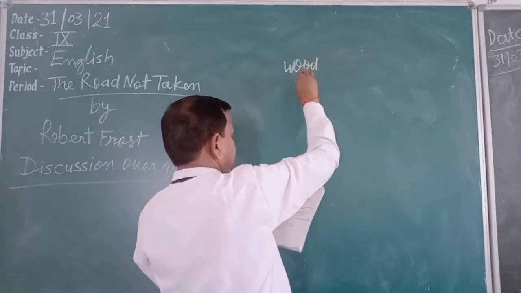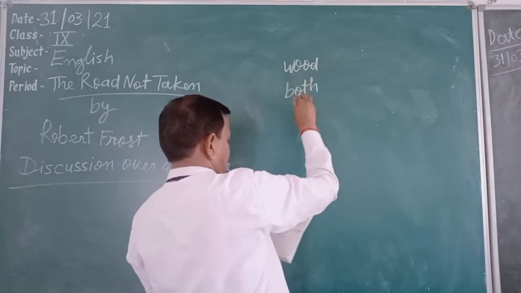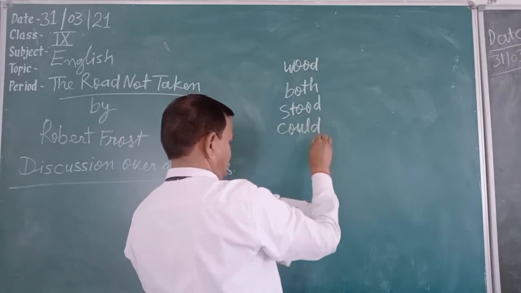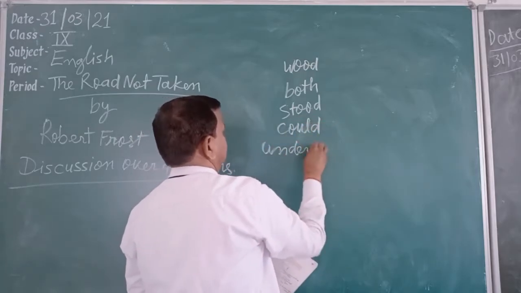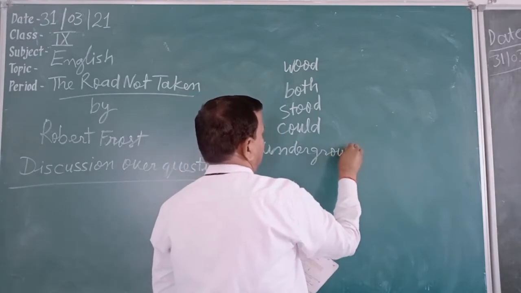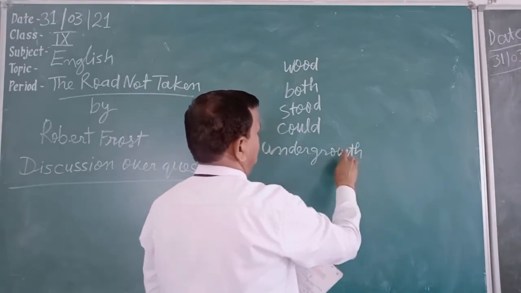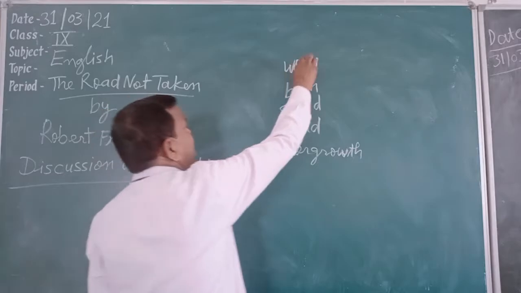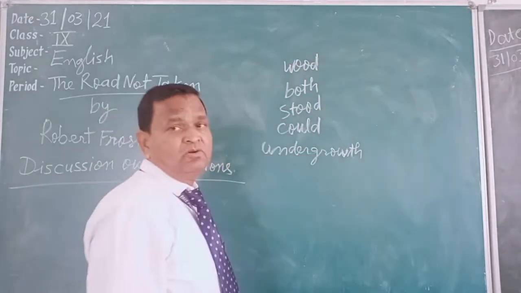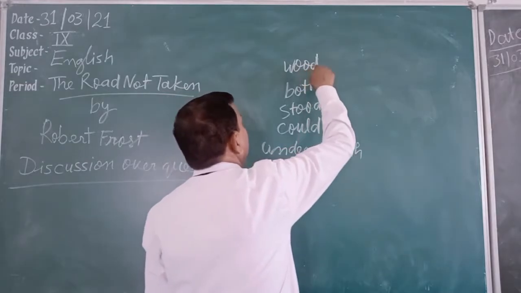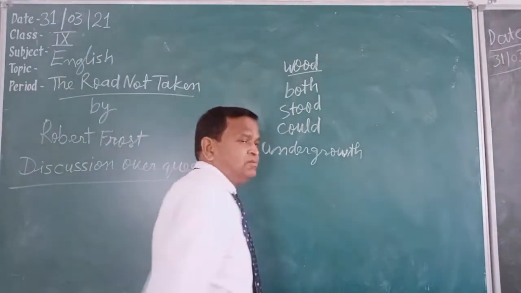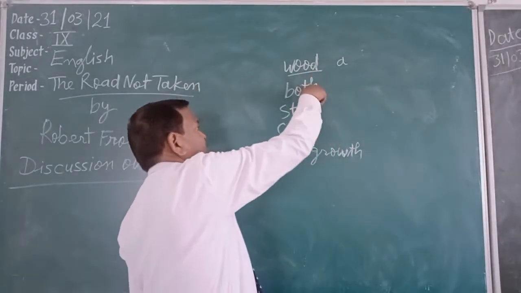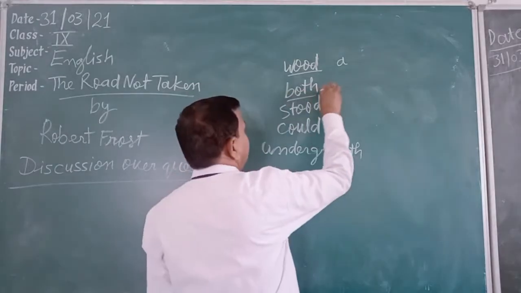would, both, stood, could, undergo. These are the last words of the first stanza, and if we want to find the rhyme scheme, the first type of rhyming word, would, is indicated as A. Both does not rhyme with it, so it will be B.